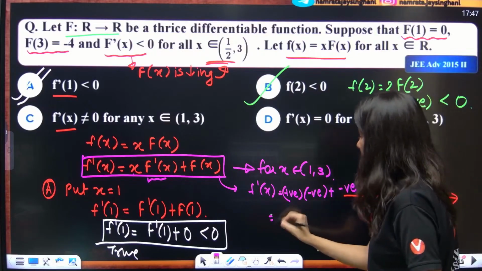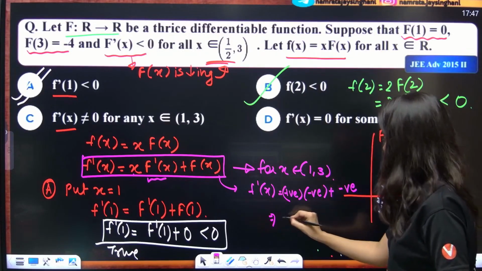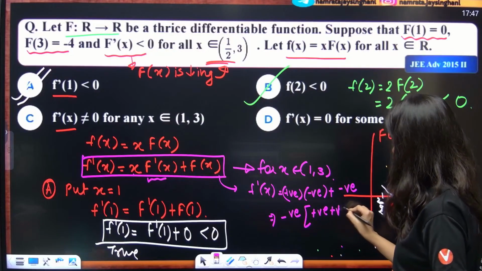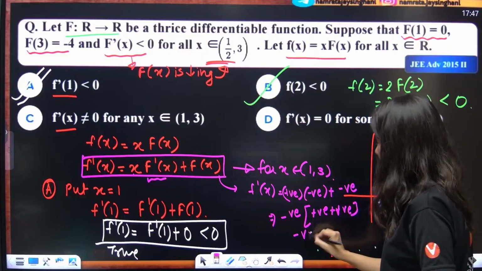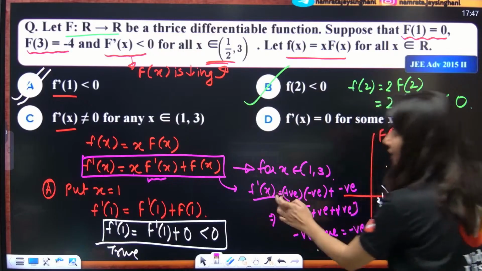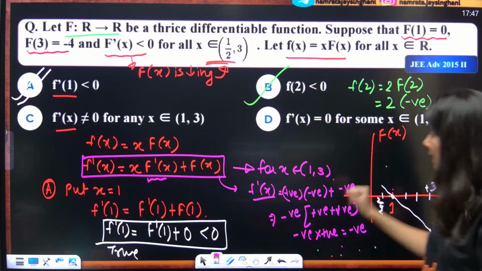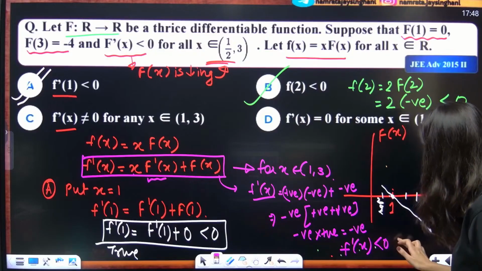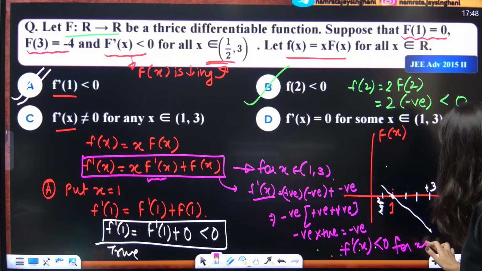So negative thing, if you take common, positive plus positive will be left out. Negative multiplied by positive will be negative. That means f dash x will be less than 0 for this interval. F dash x is coming out as less than 0 for x belongs to 1 to 3.